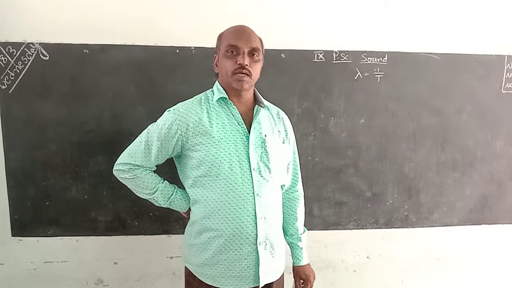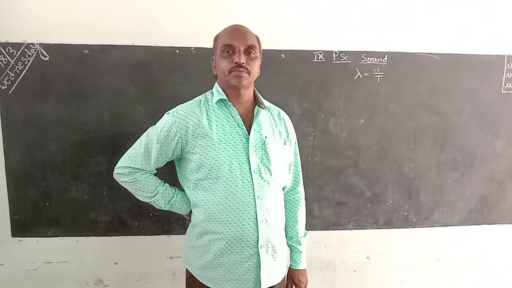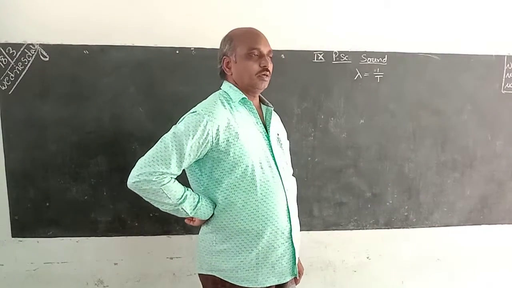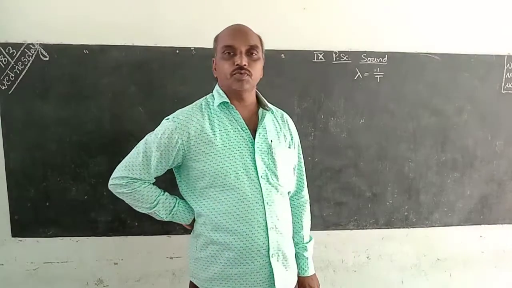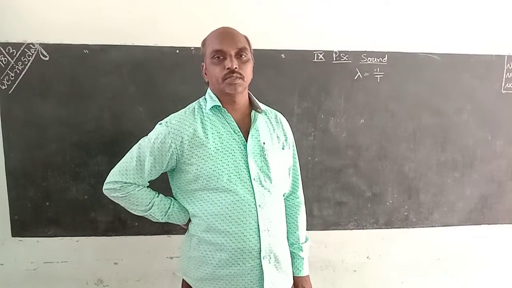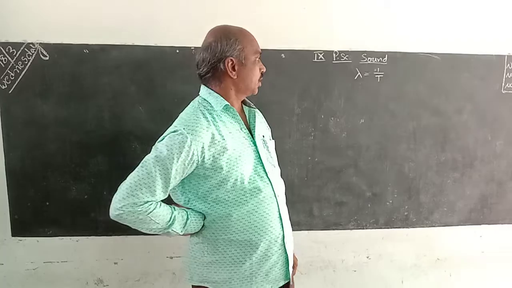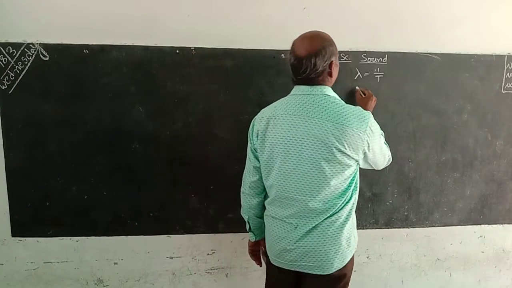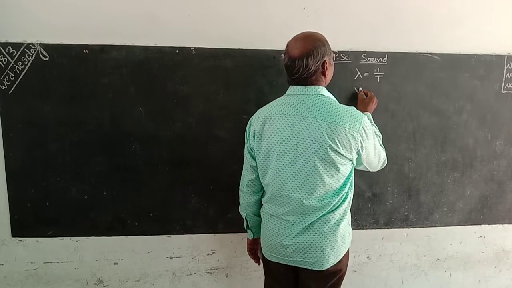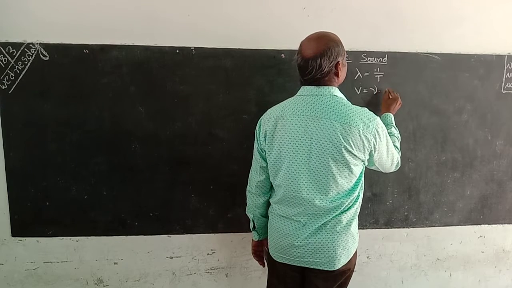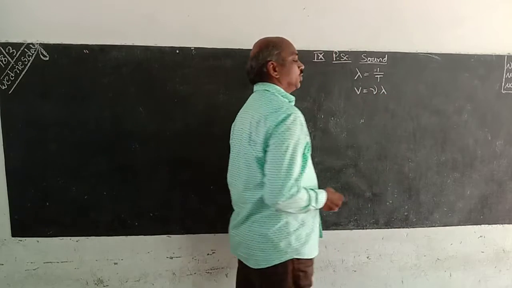And next one is velocity. Velocity means the distance travelled by the wave in 1 second. Velocity is denoted by v. The formula is v equals nu into lambda.